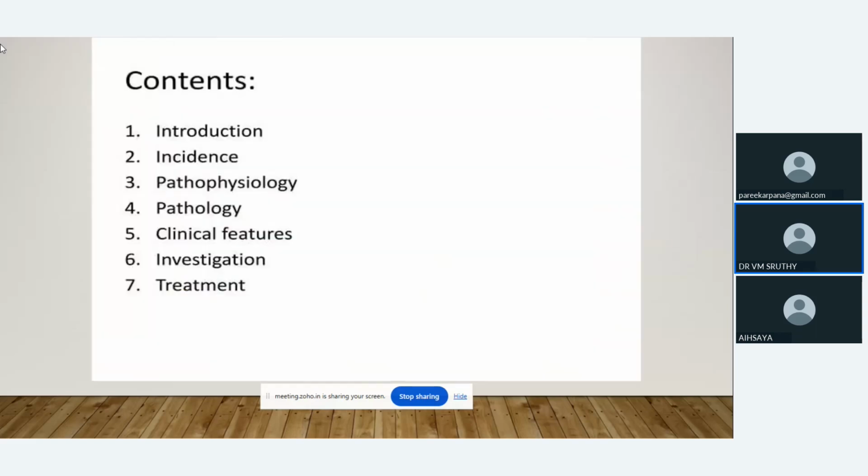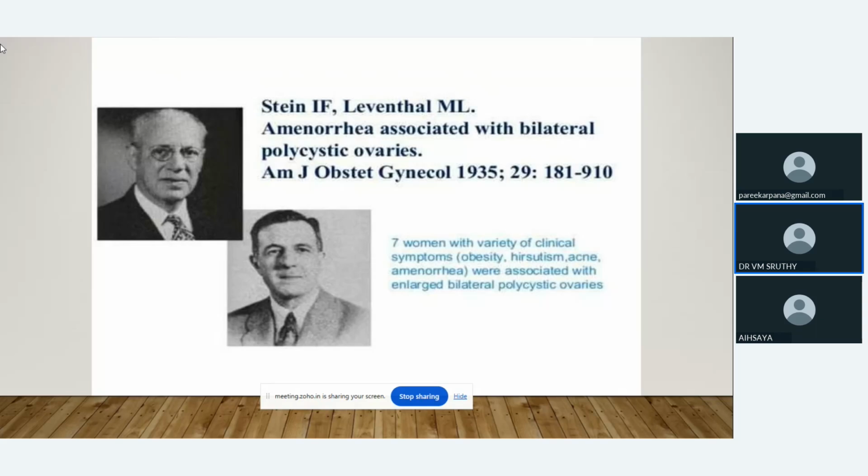Polycystic ovarian syndrome, actually, is a syndrome. It consists of many groups of symptoms. Because of that reason only we are calling this polycystic ovarian syndrome. As many UG students are attending this session, I will discuss all the things in detail. Actually, this syndrome has another name, that is Stein-Leventhal syndrome.